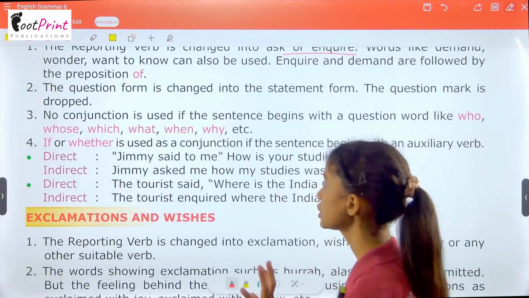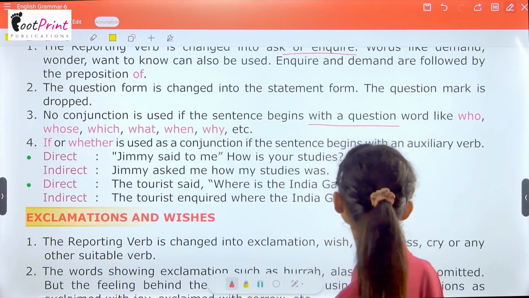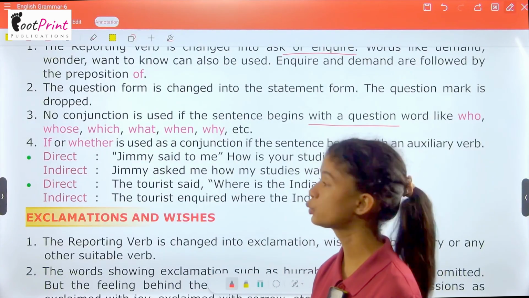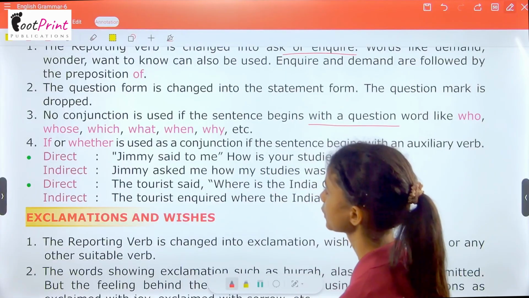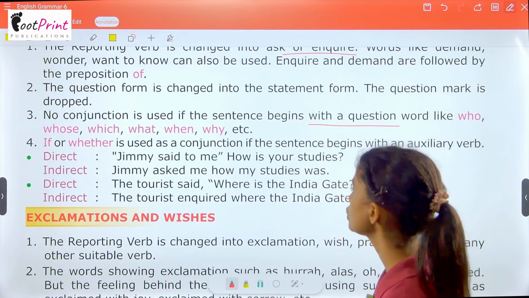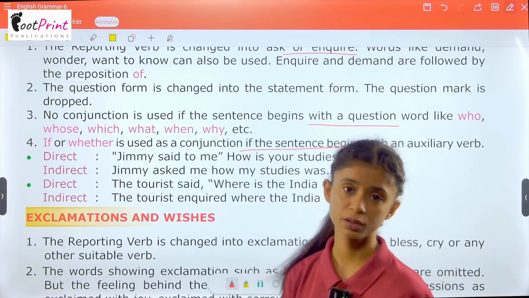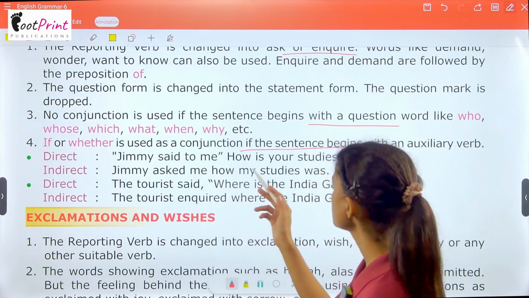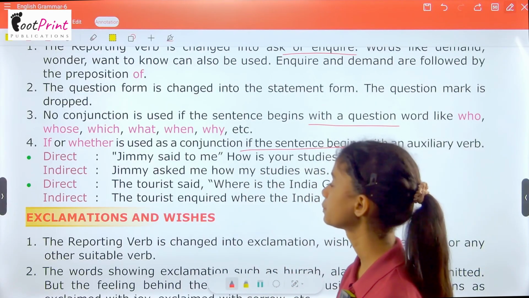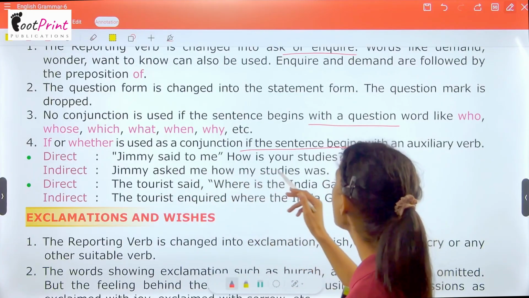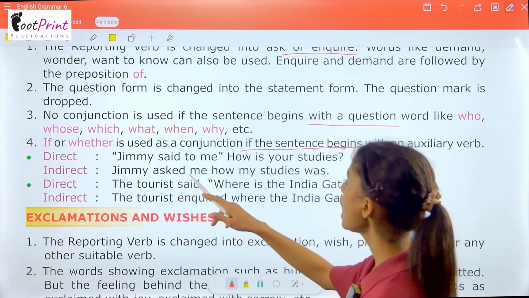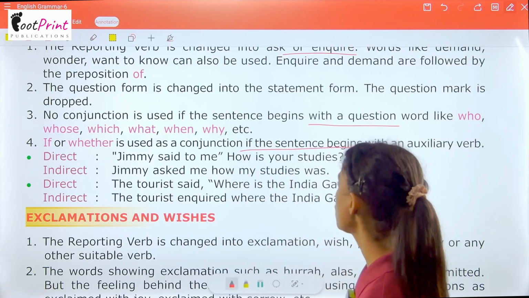Now, no conjunction is used if the sentence begins with a question word like who, whose, which, what, when and why. If or whether is used as a conjunction if the sentence begins with an auxiliary verb. Let's see how. Jimmy said to me, "How is your study?" Jimmy asked me how my studies were.